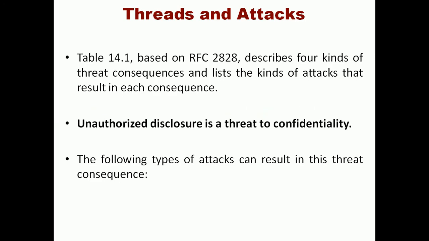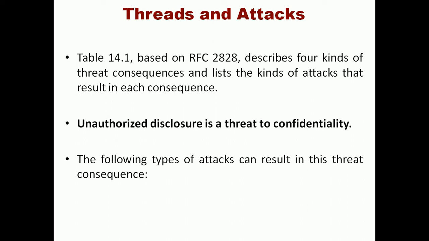So next, threats, attacks and assets. Unauthorized disclosure is a threat to confidentiality. Obviously, because the meaning of confidentiality is secrecy. If we are breaking the secrecy, obviously it is only done with the help of disclosure of the particular messages.